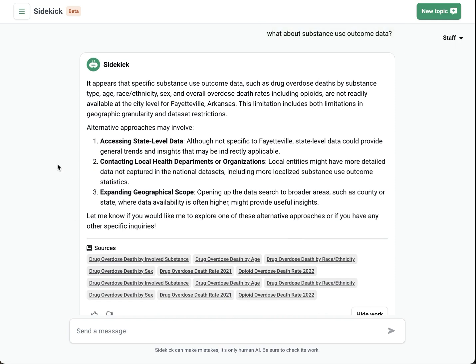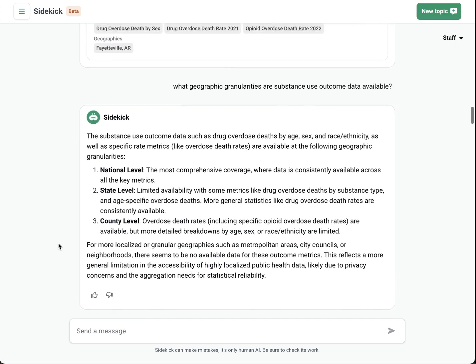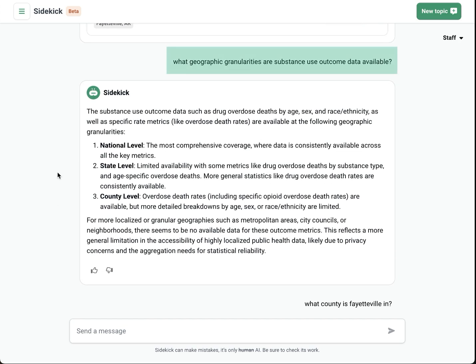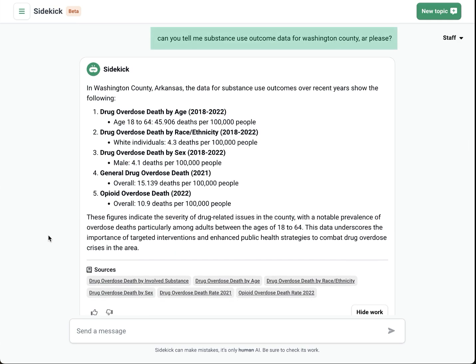Sidekick responds by letting me know outcome data isn't available for the city, but it tells me if I look at a different geography, I may still be able to find the data I'm interested in. So I'll ask it what geographic granularities I can find substance use outcome data at. And I'll re-ask my question using the county level. Here it gives me some information, but I need to contextualize this.